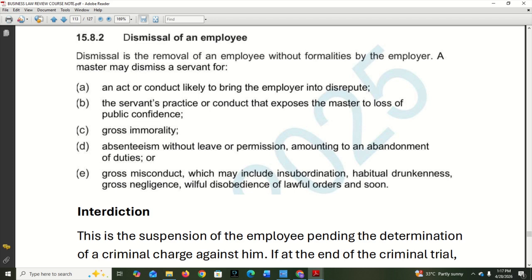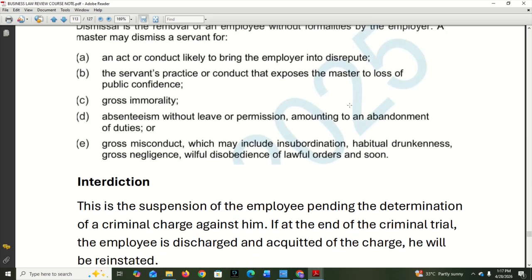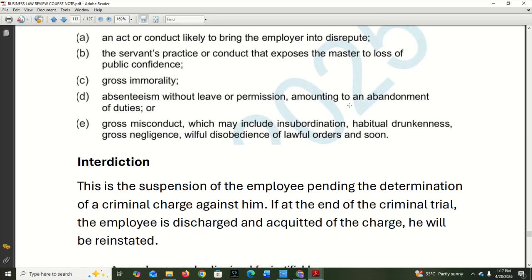A master may dismiss a servant, or an employer may dismiss an employee, for: one, an act or conduct likely to bring the employer into disrepute. So he has brought the employer's public name or business name into shame. Based on that, the employer can dismiss the employee. Two, the servant's practice or conduct that exposes the master to loss of public confidence. Then gross immorality. Those are bases on which you can dismiss.